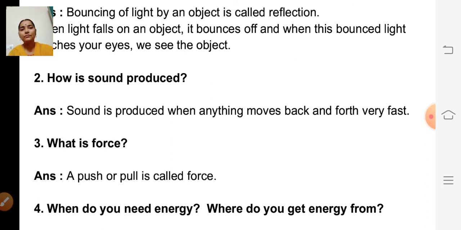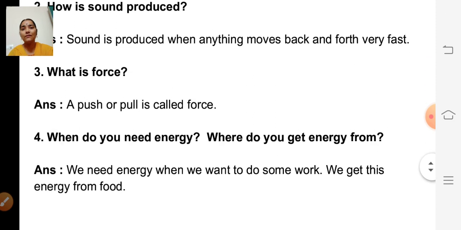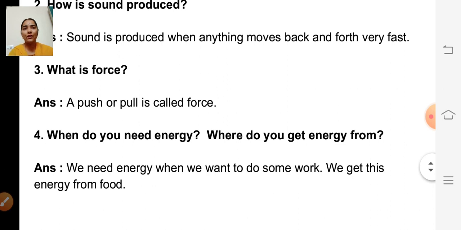Okay. So these are all the things we have learnt many times so far, isn't it? So third question, what is force? A push or pull is called force.